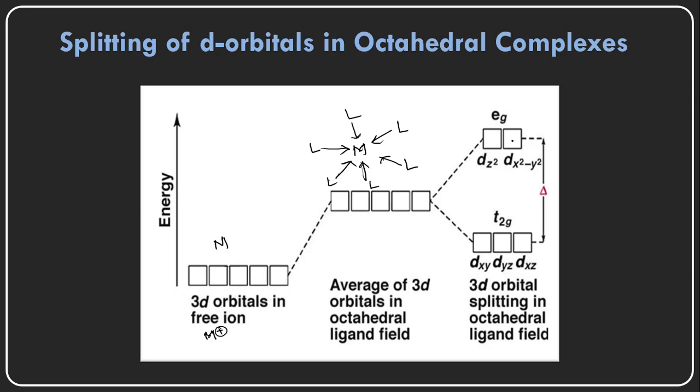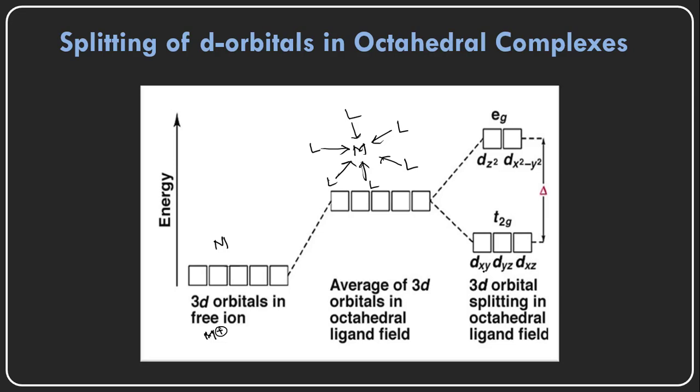Eg is doubly degenerate, double means two, so if two orbitals have the same energy level, that is called doubly degenerate, and if three orbitals have the same energy level, that is triply degenerate.